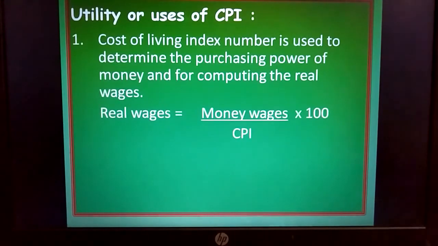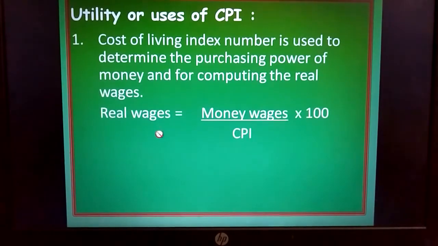While telling the uses of index numbers, specifically consumer price index number or cost of living index number, while explaining in my previous video uses of index numbers, I had come across purchasing power of money. What is purchasing power of money? Per rupee, whatever you buy, that will be called purchasing power of money. This cost of living index number is used to determine purchasing power of money and for computing the real wages.